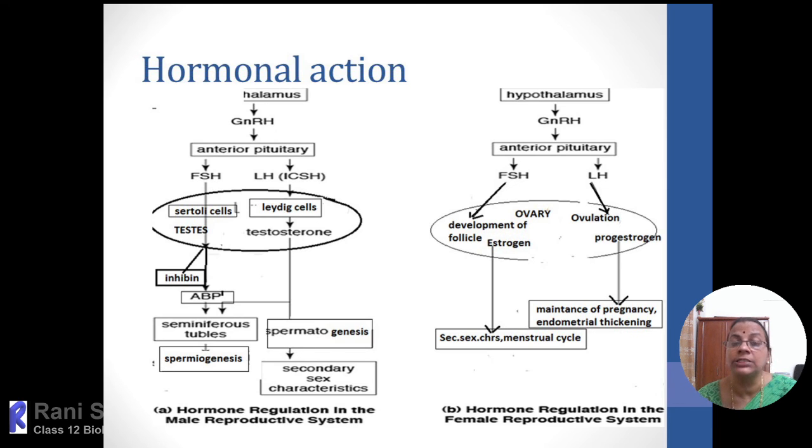And simultaneously, there will be a little bit of inhibin also produced by the corpus luteum. And inhibin, same as in the male reproductive system, will have an inhibitory role. So estrogen in the initial stages will induce the whole process. It will stimulate the whole process. But excess estrogen as well as excess progesterone will suppress the ovulation. So progesterone is acting as a pregnancy hormone.